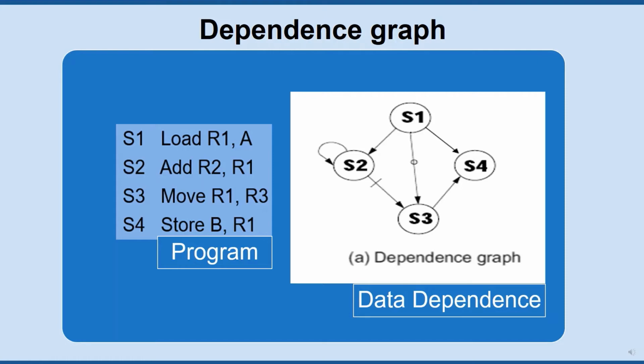Also, we have the anti-dependence between statement S2 to S3 that can be shown with the directed arrow with crossed bar. Between statement S1 to S3, we have output dependence, so that can be denoted with the directed arrow with crossed O.